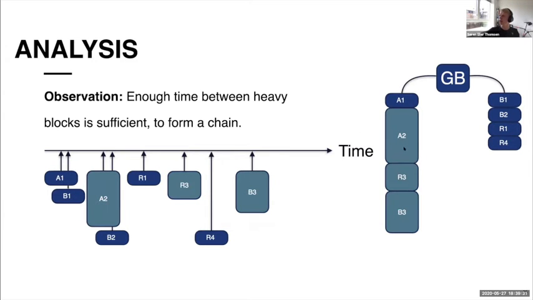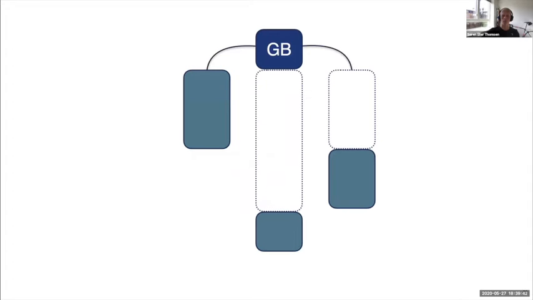And if there's sufficient time here, then we will actually create a significantly longer chain. So let me try to argue this a bit more. Let's say we're just given 3 heavy blocks with a sufficient amount of time in between them.